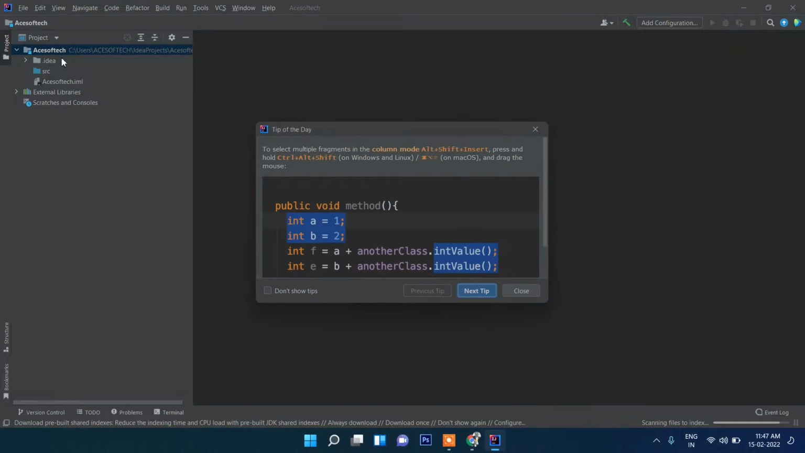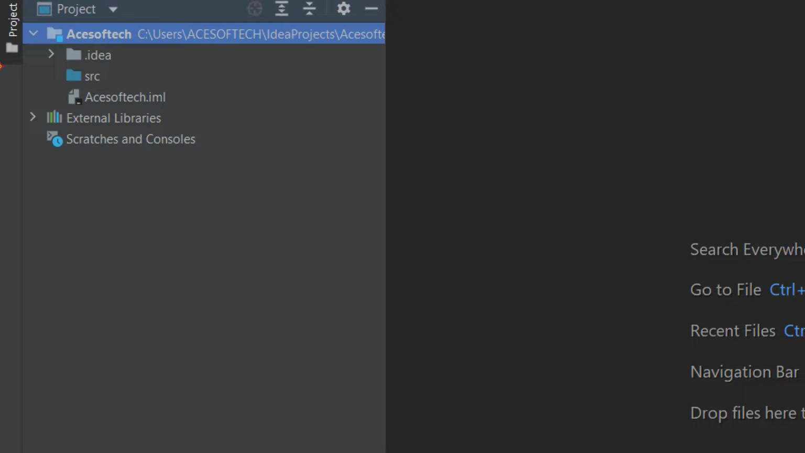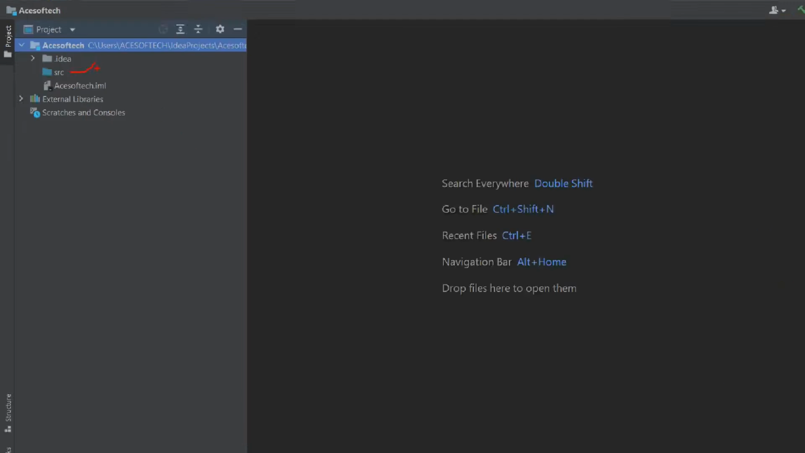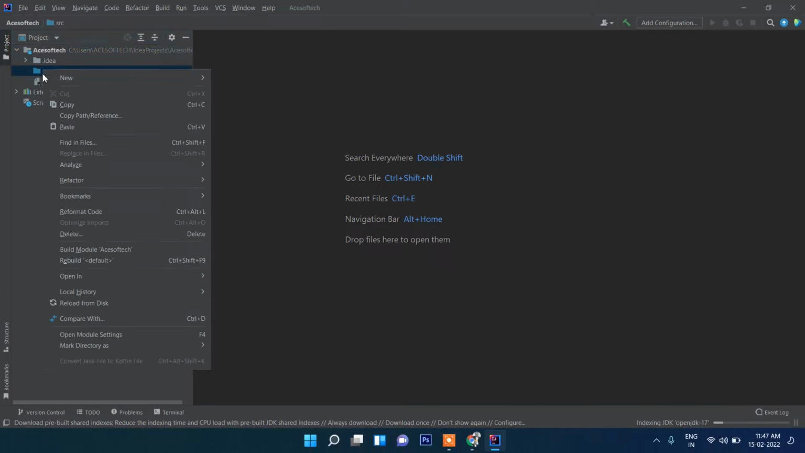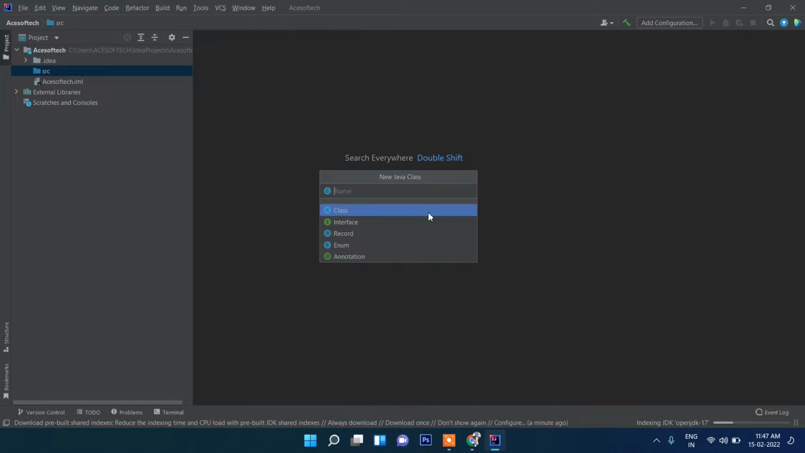Inside my project here, under SRC, right click on this and new, and then Java class. Okay, I will name it here HelloWorld.java.